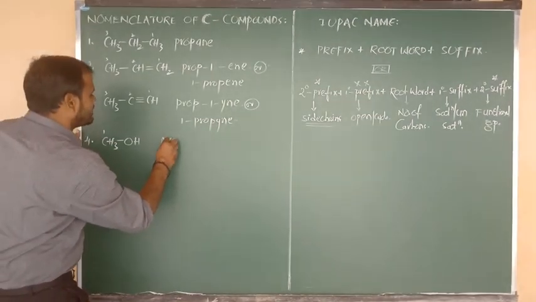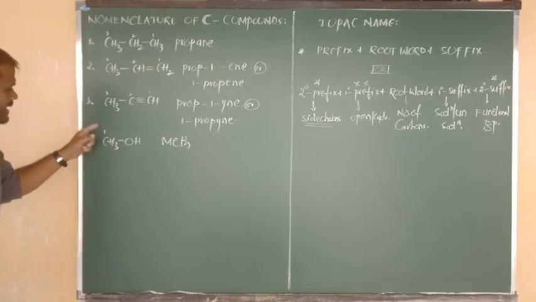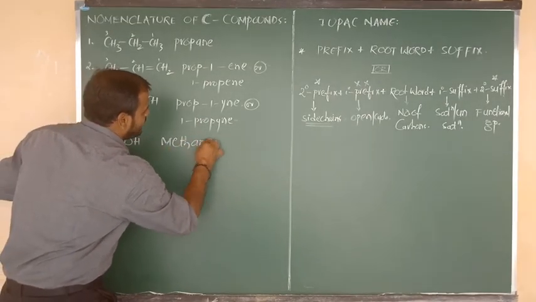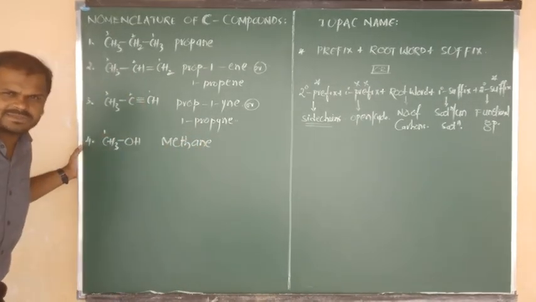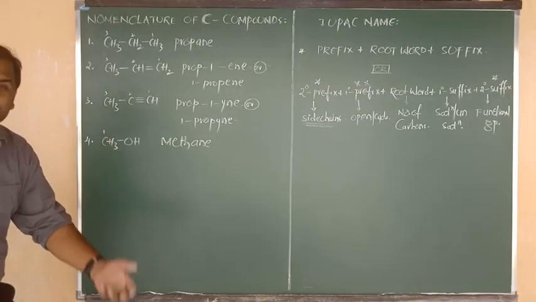The root word for one carbon is meth. But here only a single bond is there, so simply we write "an", which indicates the presence of a single bond. And OH is nothing but the functional group.